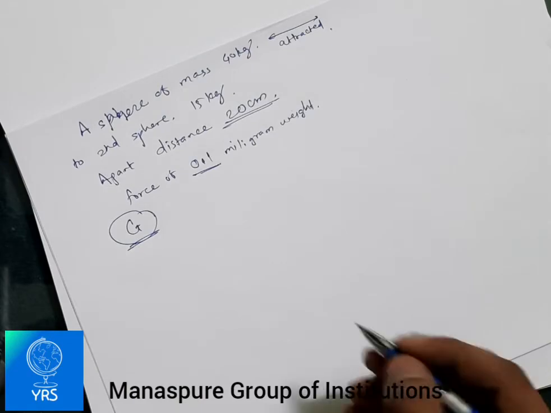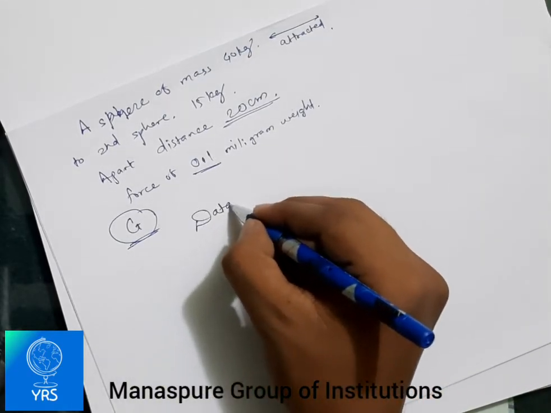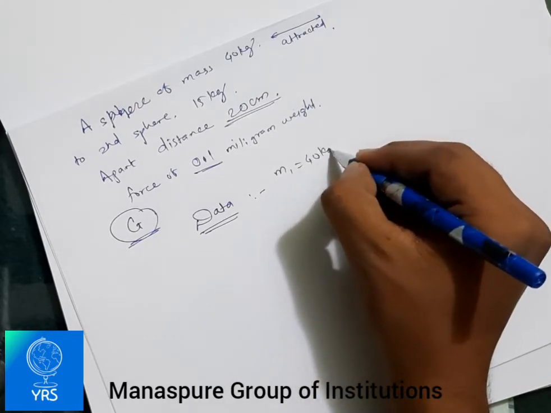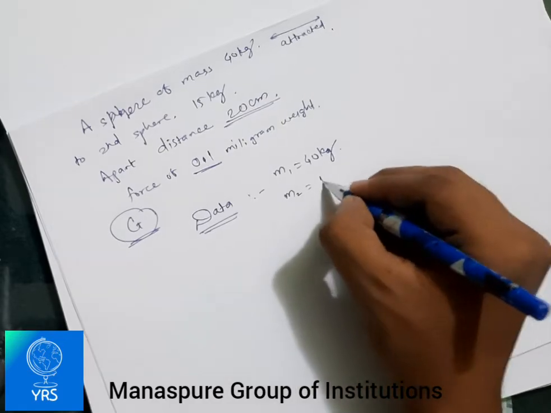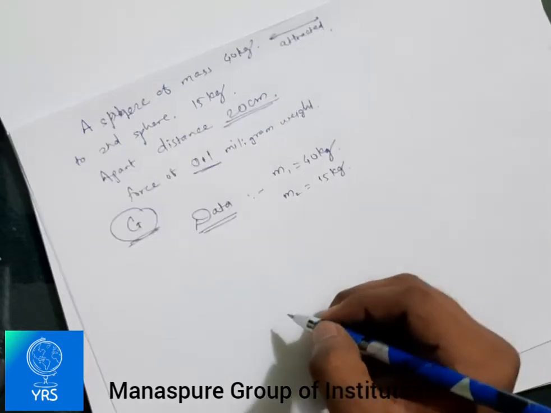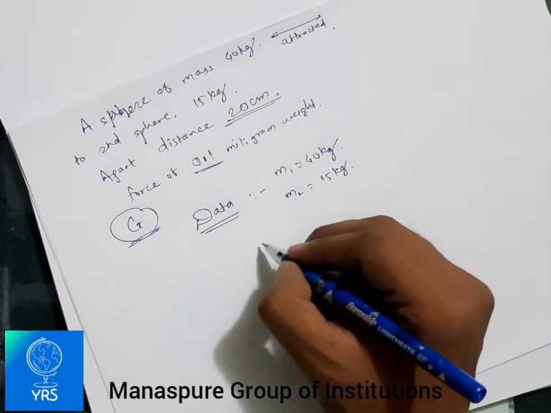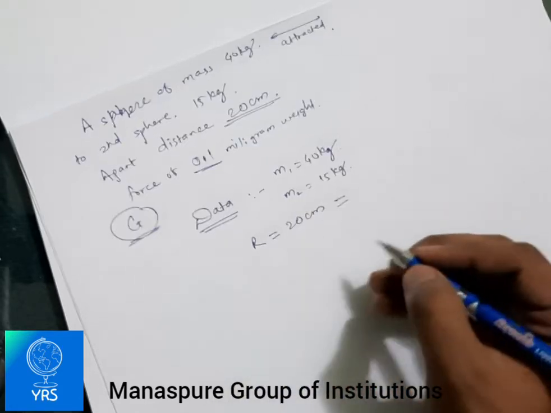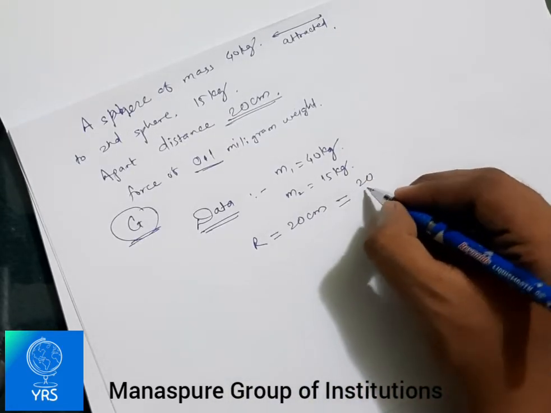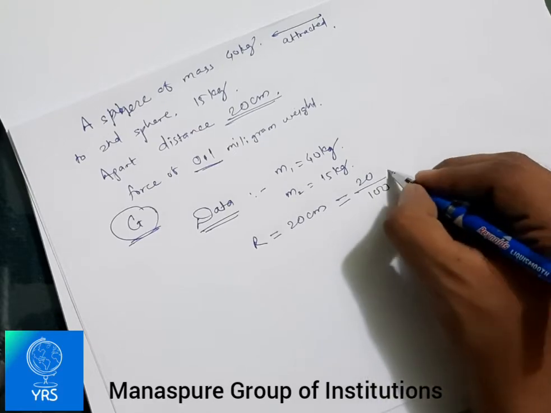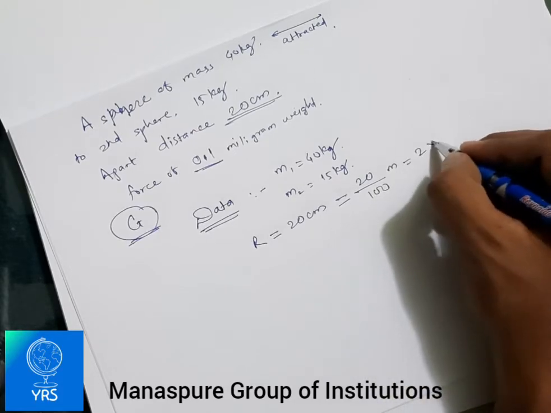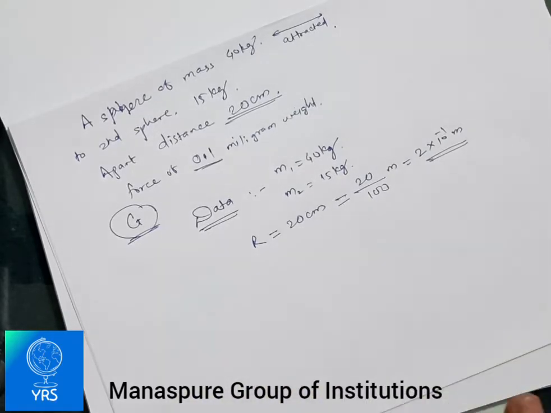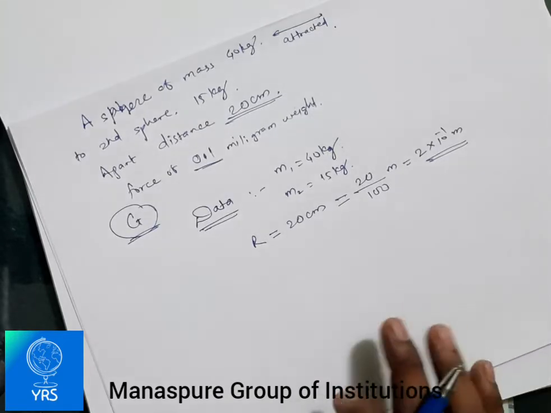Now first of all let us put out the data. What is the data given to us? The mass of the first sphere is 40 kg, the mass of the second sphere is 15 kg. Then the distance apart is 20 centimeter. When it is in centimeters we have to convert it into meters. Simple, 20 upon 100 gives meter. You may write it as 2 into 10 raised to minus 1 meter. Keep the conversion in mind; the most important thing in physics problems is unit conversion.